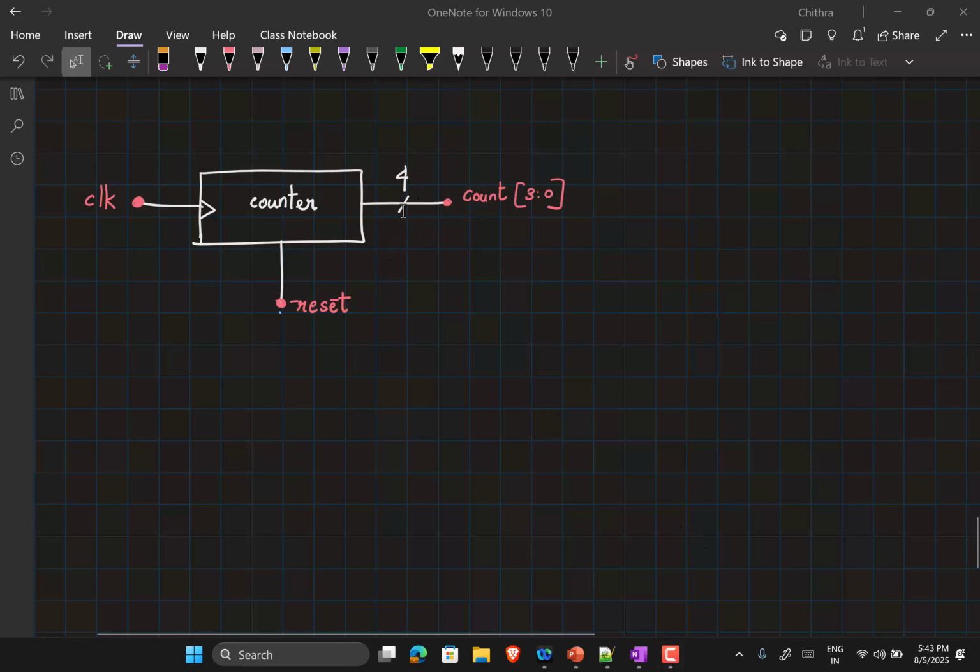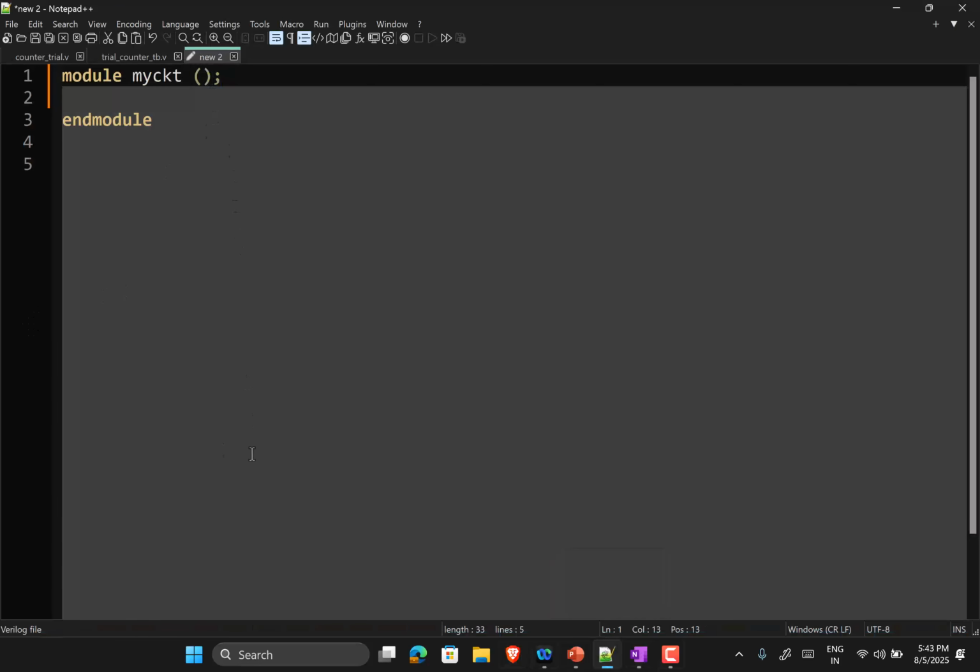Because this is 4 bits, how would the counter behavior be? It will go like 0, 1, 2, 3. What is the maximum value it can take? 15. What do you expect to happen after that? It will go back to 0. So I can see a lot of you sketching individual modules, adders, flops, etc. Let me show you how I can directly model its behavior. So I'll say module counter. Tell me the inputs and outputs. There is clock, reset, and we had count as the output.